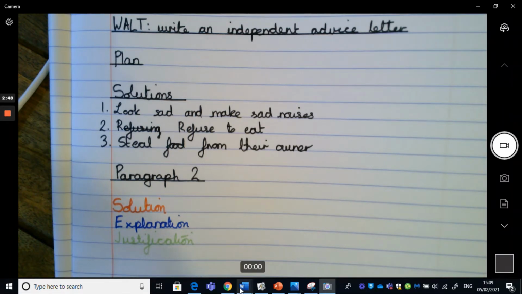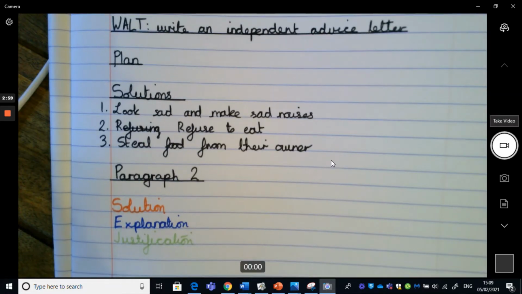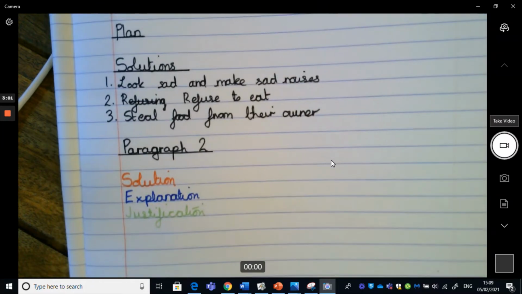Okay, great job. So you can see on the home learning planning sheet here, I've just got my steps, and I have written them out on my piece of paper. So you don't need to use the lines that are on that page. You can just use lined paper here. I really just want it to be short and snappy, thinking about how we can get across our solution to make it sound reliable, and like we are able to help Buddy.